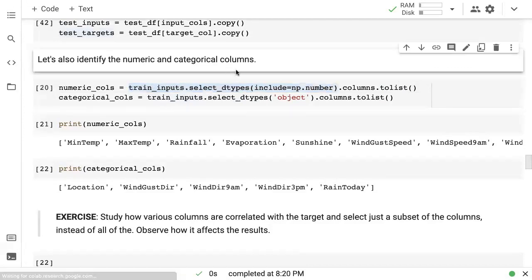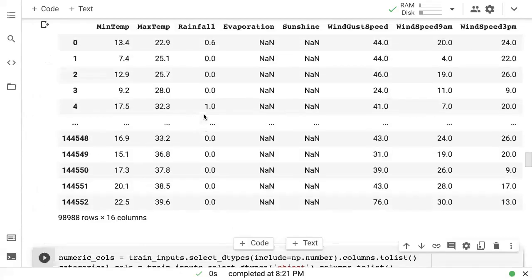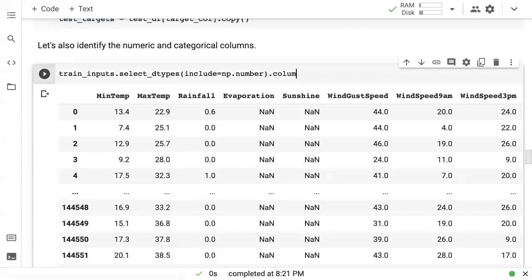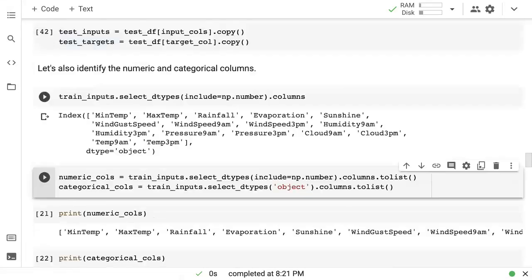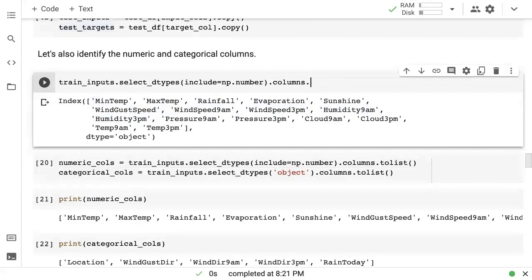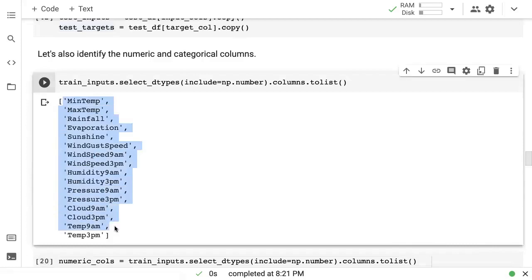If you just do train inputs, or any data frame, dot select dtypes, it will only select the columns which have the matching dtypes. And for the matching dtypes, if you just provide np.number, which encompasses float and int and all the numeric data types, you will get a data frame containing just the numeric columns. Then you can simply access the columns here, and that gives you all the numeric columns. Finally, we can convert that into a list using tolist. So now we get back a list of all the numeric columns.